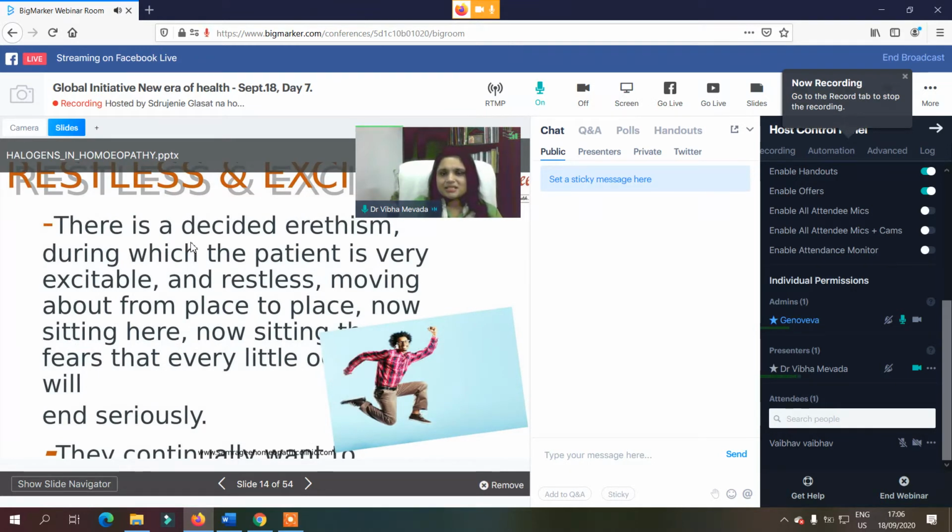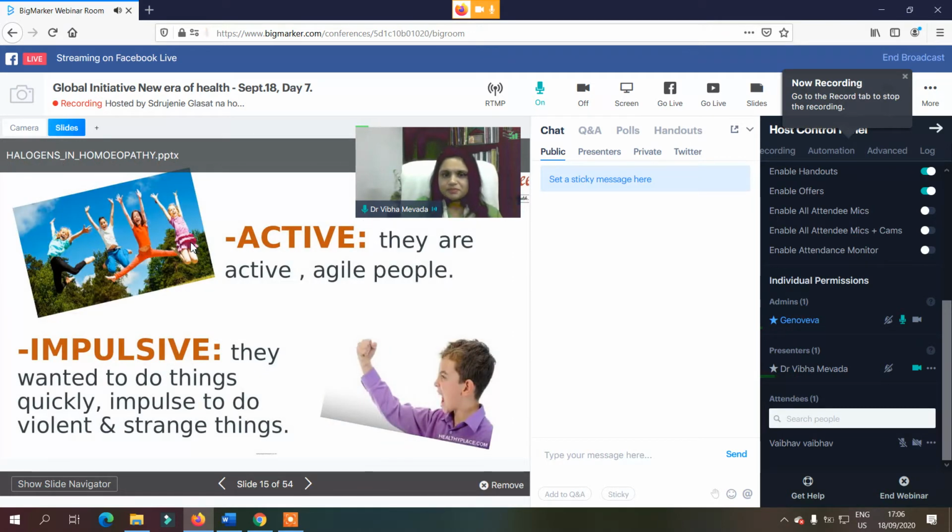We see the restlessness and the excitability. These are the people who always move around, so it means they are always doing something. They hardly sit for some time, and they like to keep working continuously. And that working exhausts them in the end, and that's why this irritability and all these things develop in this group of families.